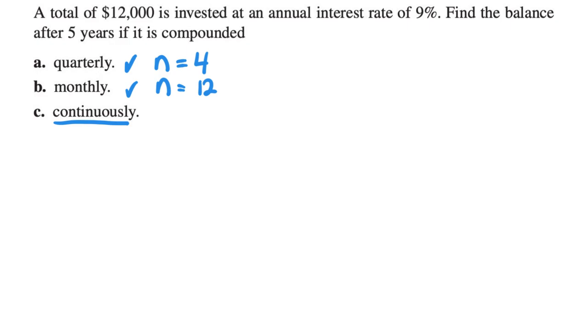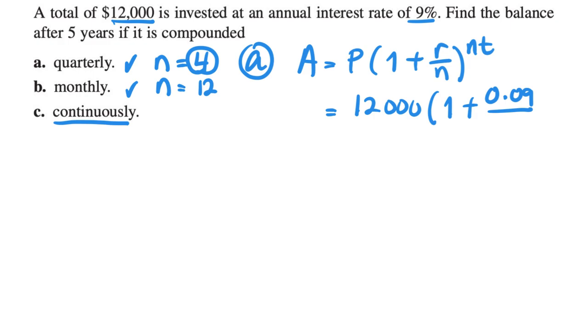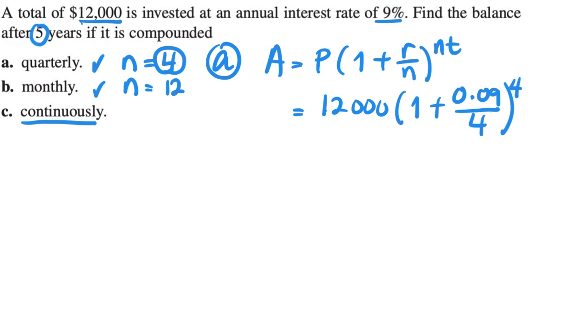So let's first do the letter A. A is equal to P times 1 plus the rate divided by its compounding period, raised to NT. Here our P is 12,000, multiplied by 1 plus our rate of 9%, which is 0.09, divided by the compounding period, which is 4. Then raised to 4 times, how many years do we have? 5 years. So that's going to be 4 times 5.